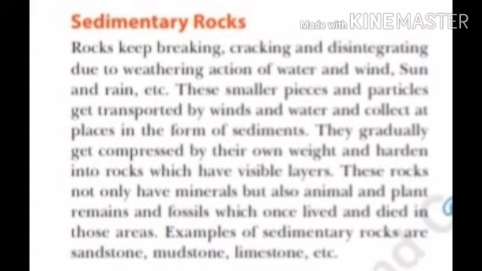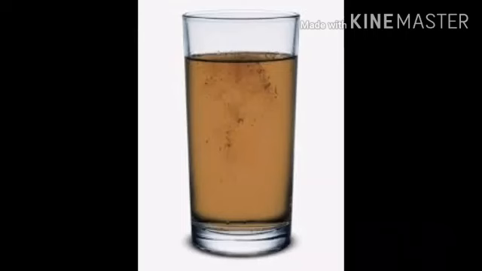These deposits, through compaction, turn into rock. So sedimentary rocks are also formed from organic matter derived from plant or animal remains, and thus are called fossil rocks. So sedimentary rocks are types of rocks that are formed by the deposition of sediments brought by rivers, wind and glaciers. Now, for a better understanding of sedimentary rocks, look at this picture carefully.